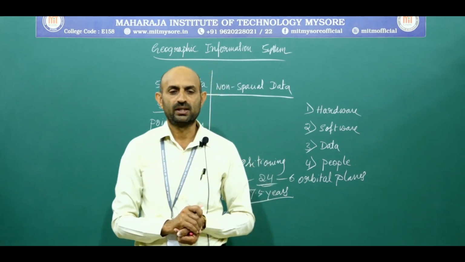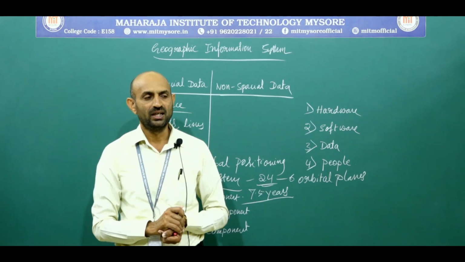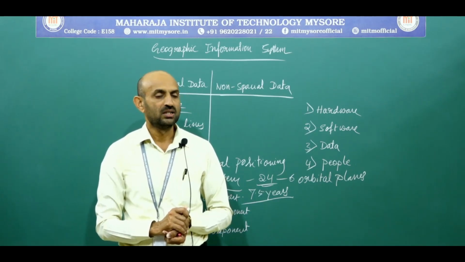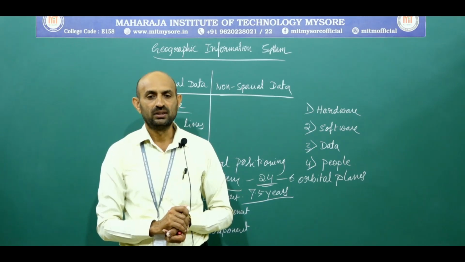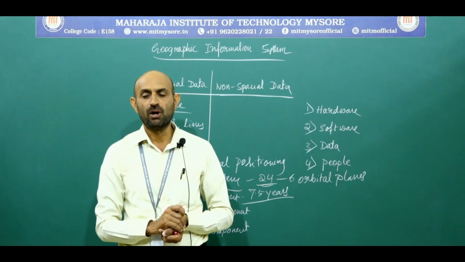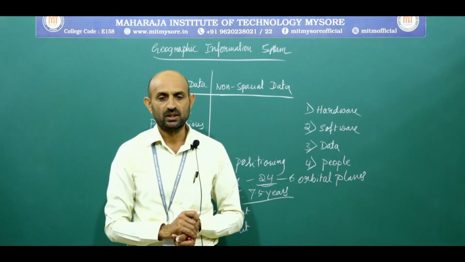The control component is operated by the US military. It includes one master control station, 12 command and control antennas and 16 monitoring sites. The next one is the user component.